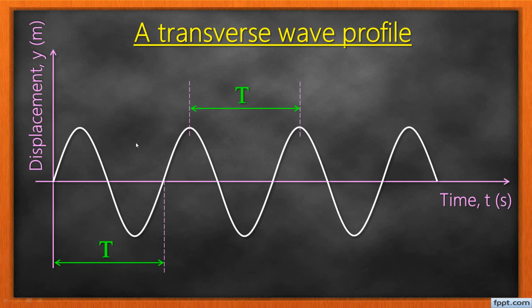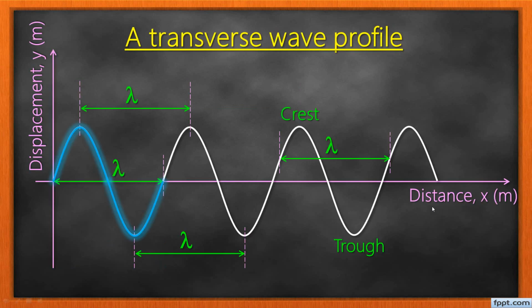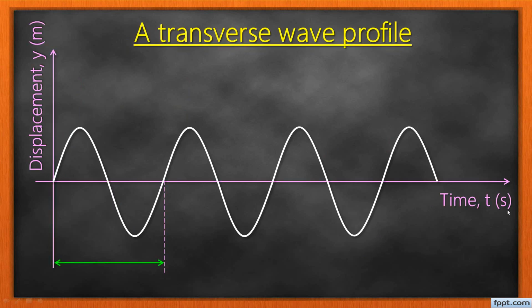So please understand these two profiles. The first profile had distance on the horizontal axis, but for the second one, on the horizontal axis we have time in seconds.